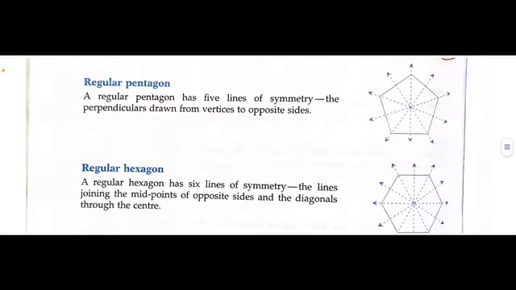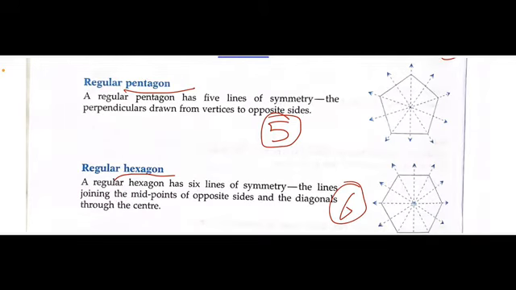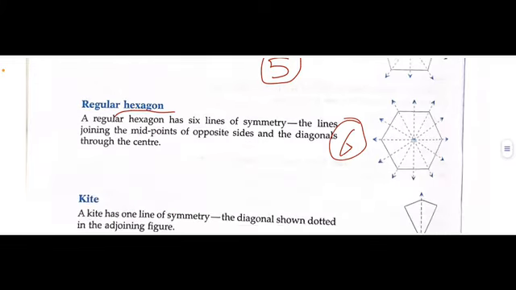Now if we talk about some regular shapes, regular जिसकी सभी sides equal होती हैं. So right, this is regular pentagon. So regular pentagon की है 5 sides, so 5 lines of symmetry. Hexagon के केस में there will be 6 lines of symmetry. So pentagon के केस में 5 lines of symmetry, hexagon के केस में 6 lines of symmetry.